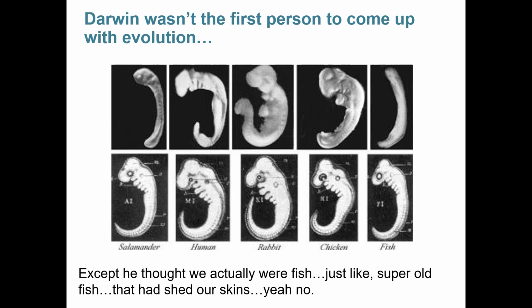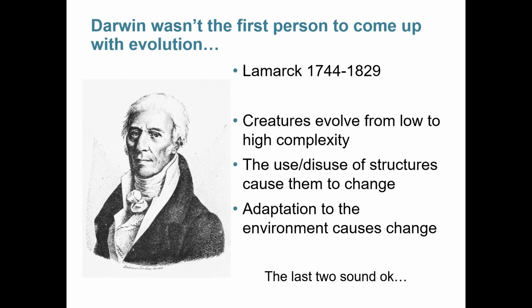Another famous research scientist was Lamarck. Lamarck had this idea that creatures evolved from low to high complexity. He considered organisms like worms and insects to be low complexity and animals like mammals to be high complexity. That's pretty arbitrary, but we could kind of see where that comes from. He thought that the use or disuse of a structure might cause them to change, so if an organism used to fly but doesn't fly anymore, it might lose access to its wings. And that adaptation to the environment causes change. So anytime something is changing in the environment, we might expect the organism itself to change.